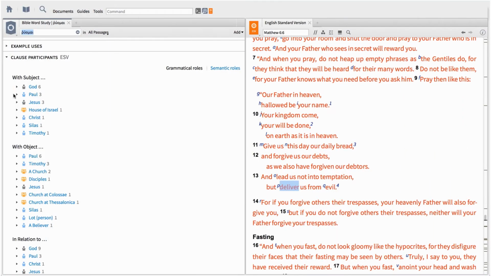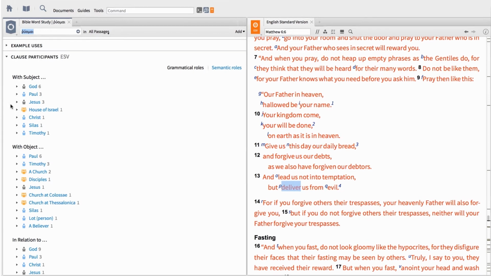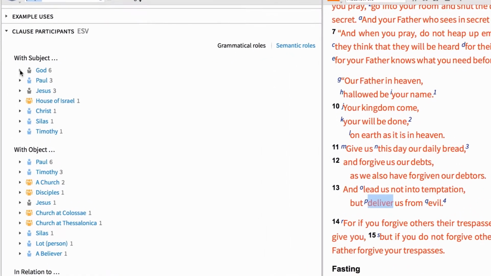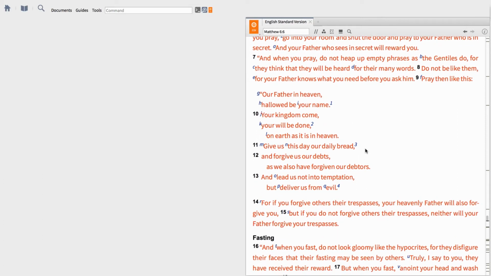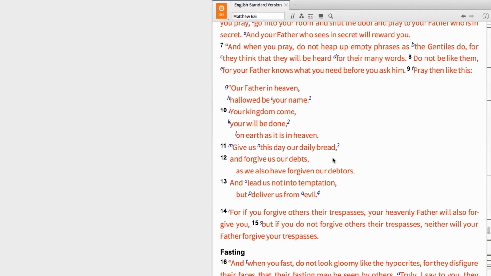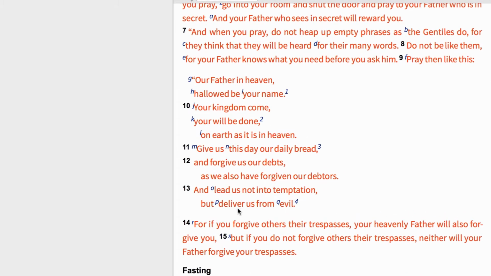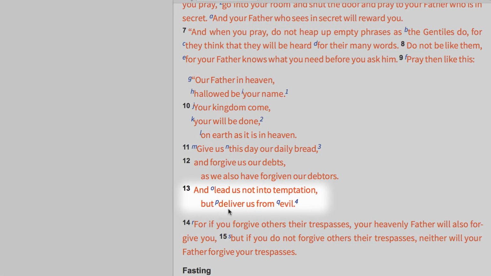The clause participants tool exposes information from the clause search, like how certain characters relate to certain Greek verbs. For example, imagine you're reading through the Lord's Prayer in Matthew chapter 6, where Jesus teaches his followers how to pray. In verse 13, Jesus states, "And lead us not into temptation, but deliver us from evil."